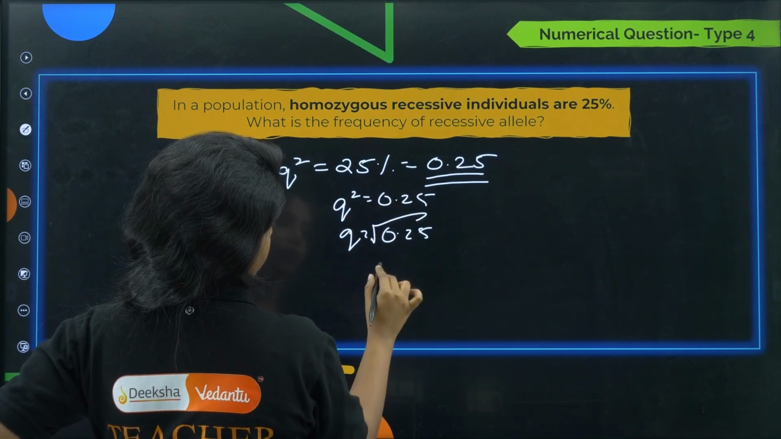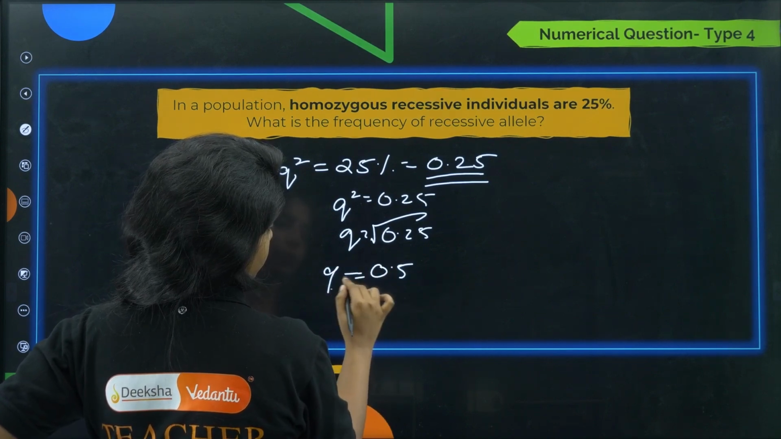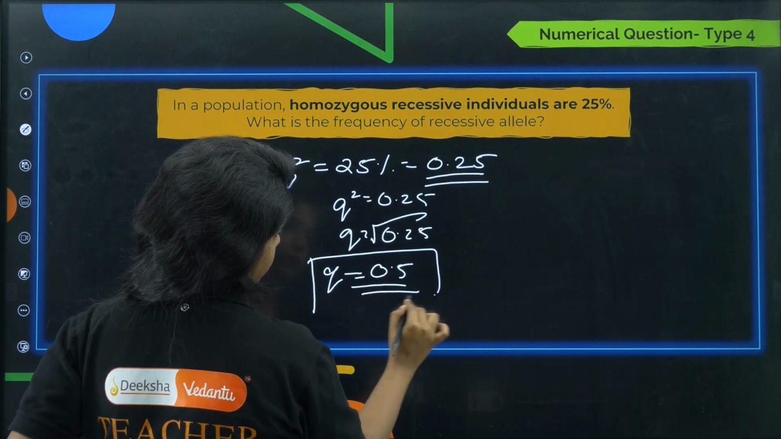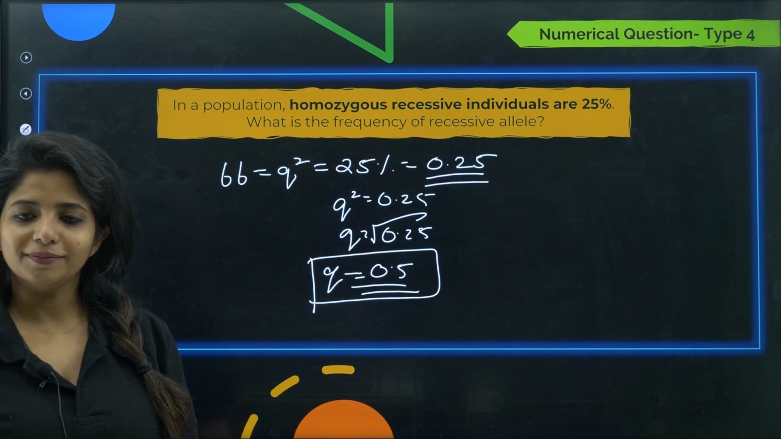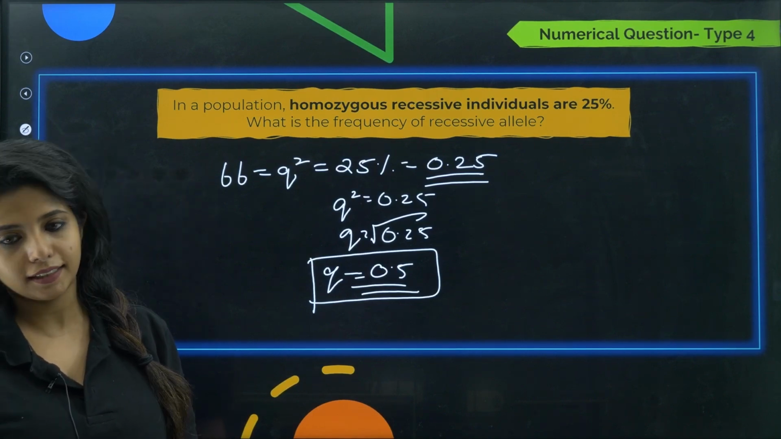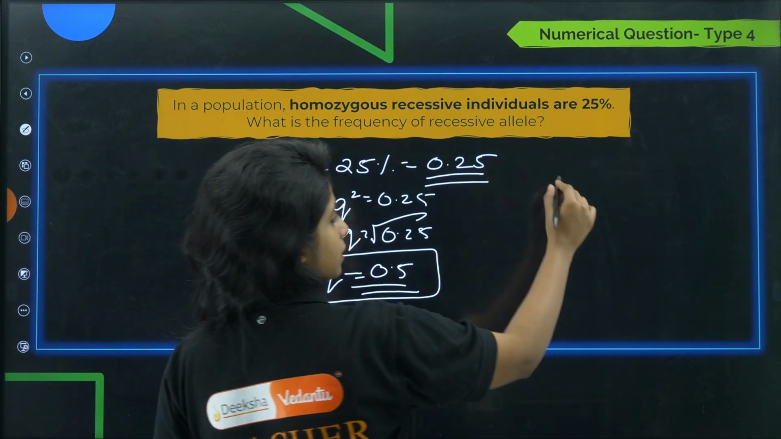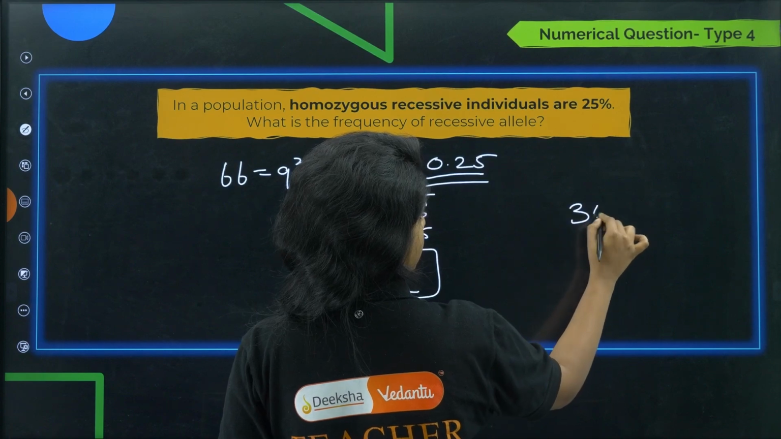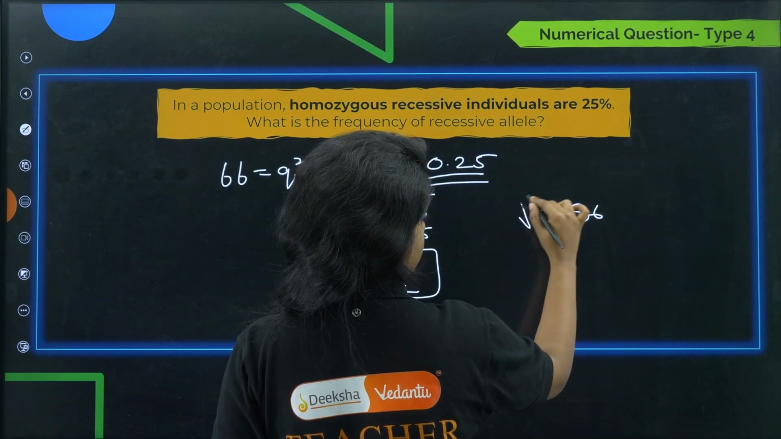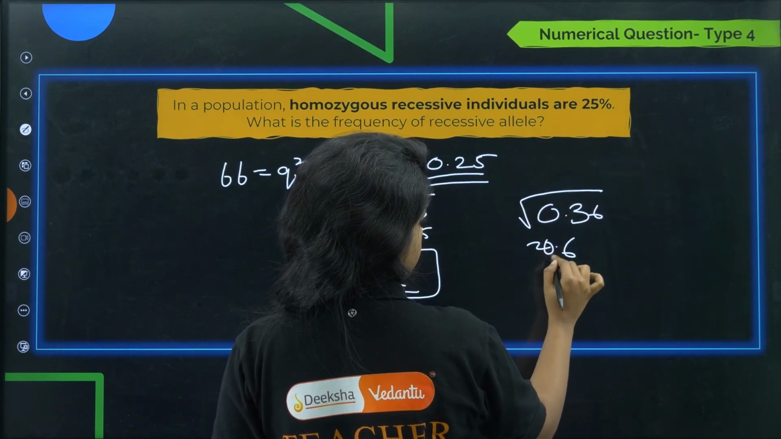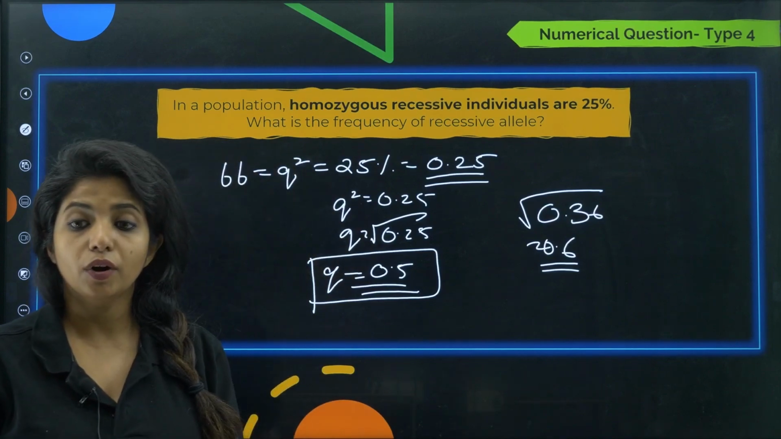What do you get, children? You get 0.5. q will be 0.5. Simple. Easy. Now if it was 36%, then again 0.36, square root, you get 0.6. That is how you have to find it.